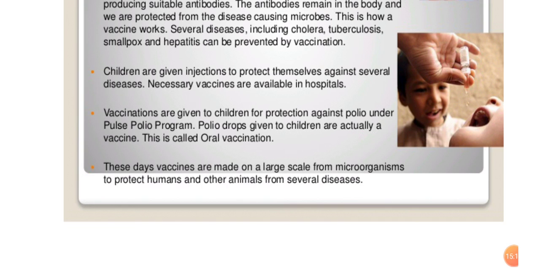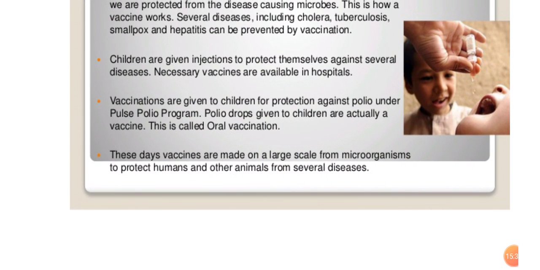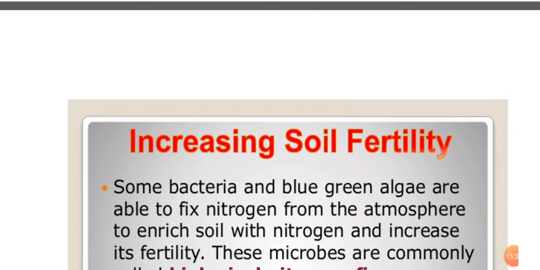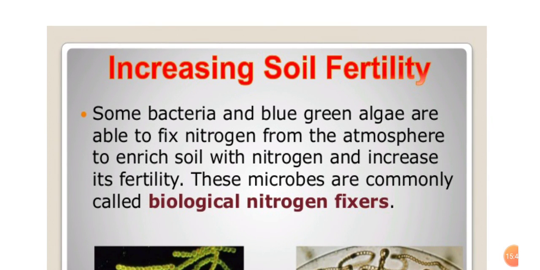These days, vaccines are made on a large scale from microorganisms to protect humans and other animals from several diseases. Students, when these antibiotics and vaccines are invented, they are tried on animals, and if no side effect is found in the animals, then they are used to control disease in humans or plants.